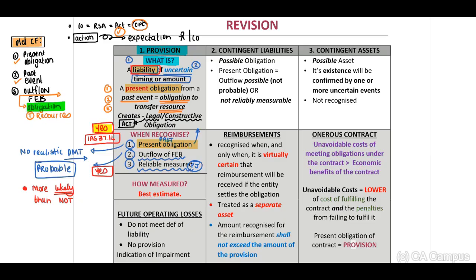And remember, guys, in a theory question, you need to bring this in as well. You need to mention what is the uncertainty. Is it the timing and why, or is it your amount? But in terms of this uncertainty in the amount, how will we address this? We will have to measure and use the reliable measurement, and this is the best estimate.